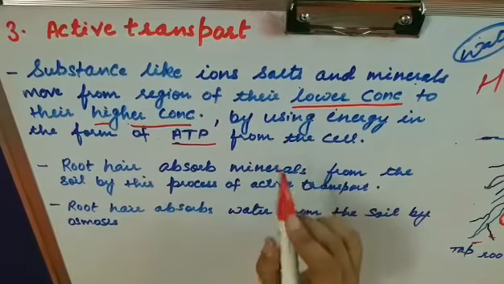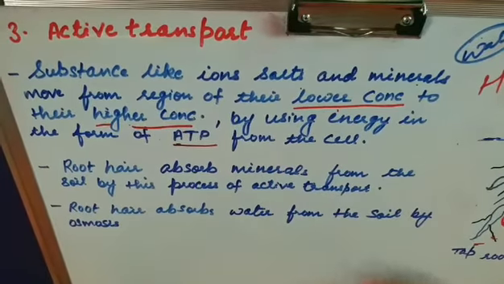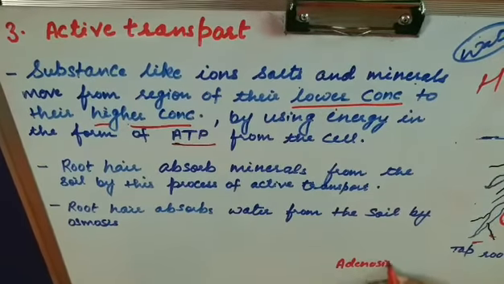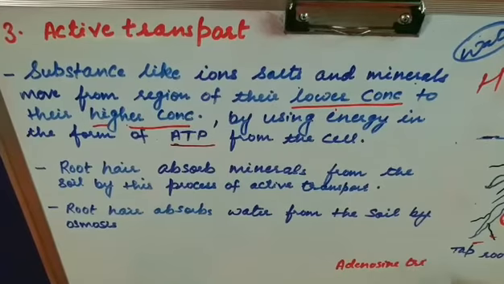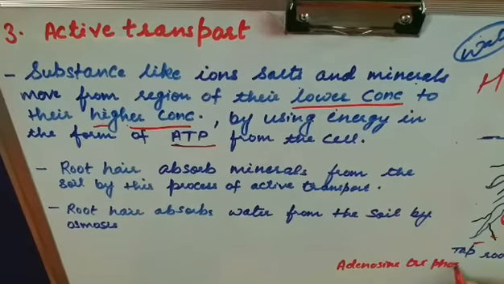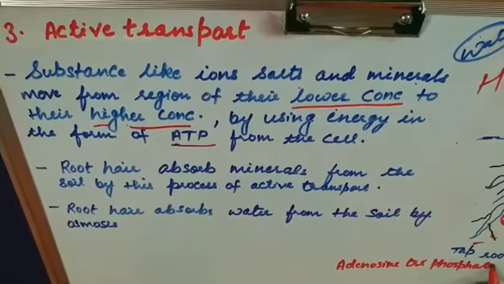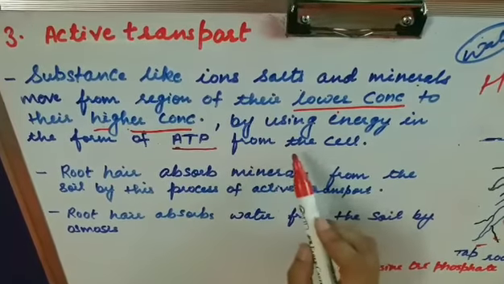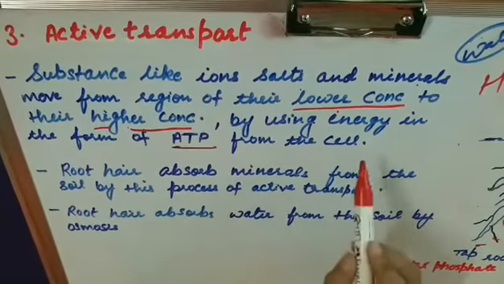ATP is adenosine triphosphate, and that energy is used from the cell itself.